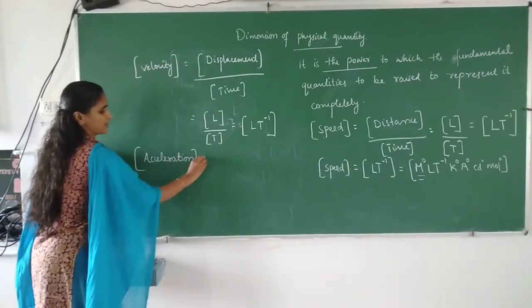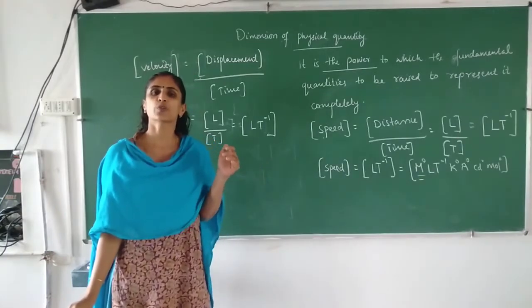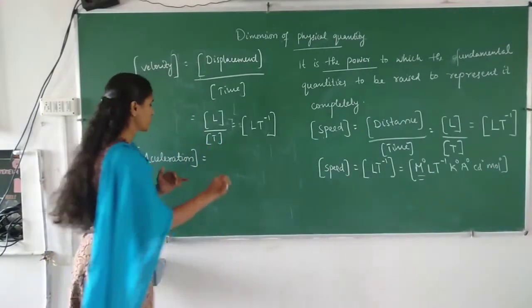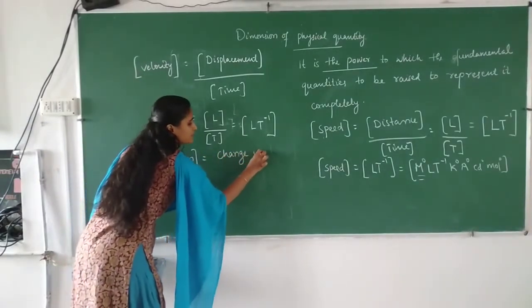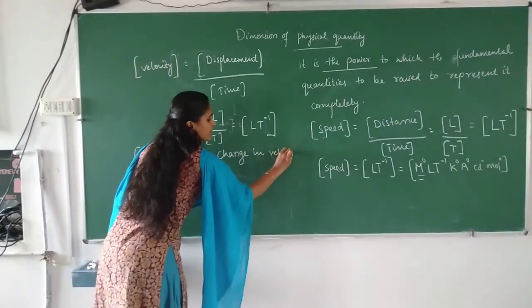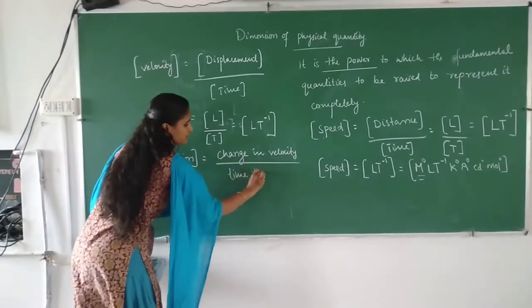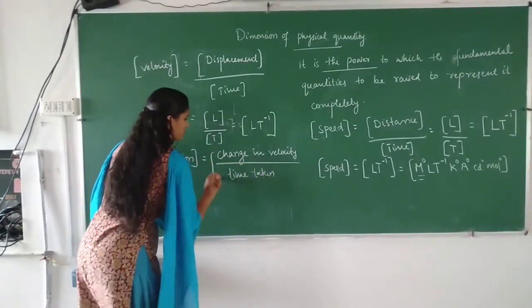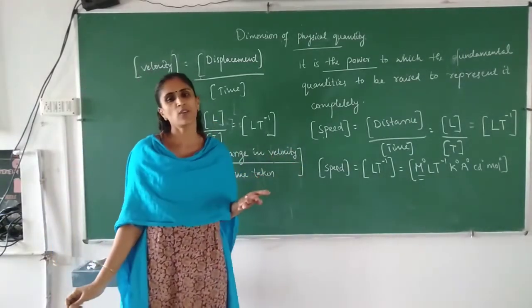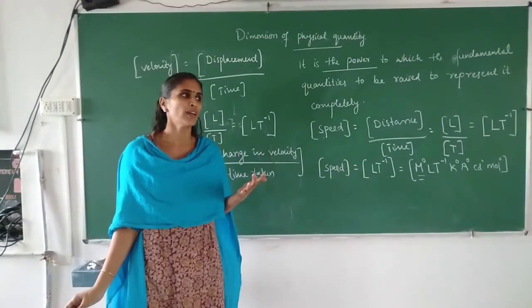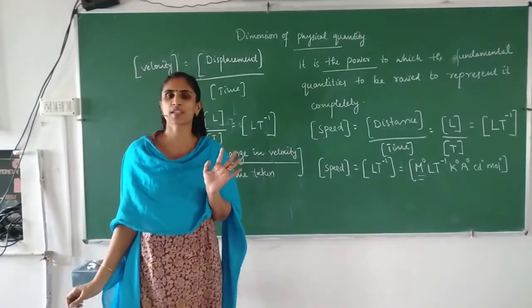Dimension of acceleration. So what is meant by acceleration? Acceleration is equal to rate of change of velocity, no? So you have to write change in velocity divided by time. And what's the dimension of change in velocity? Change in velocity will have the dimension of velocity only, no? If you subtract one velocity from another velocity, you will get the unit of velocity only.